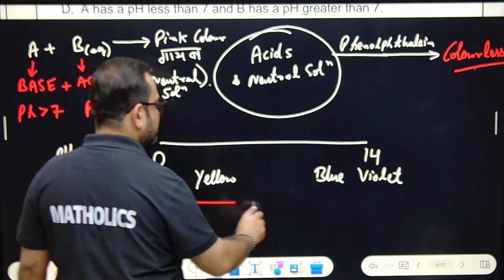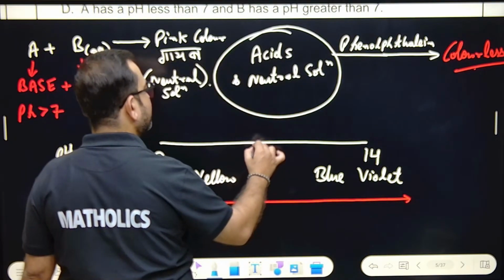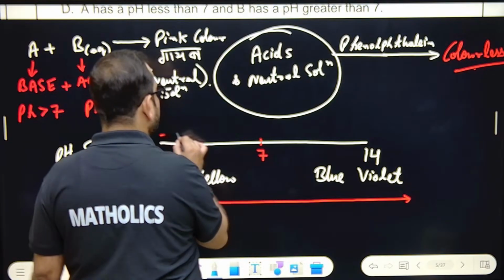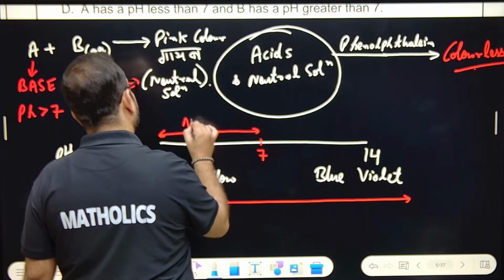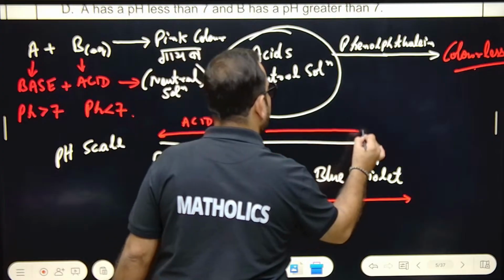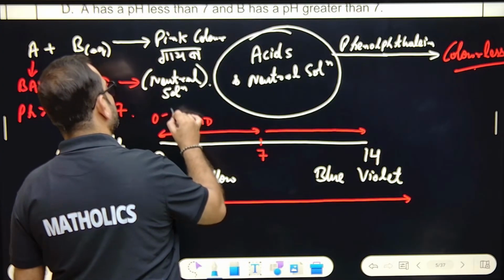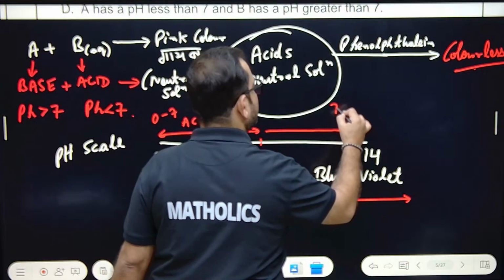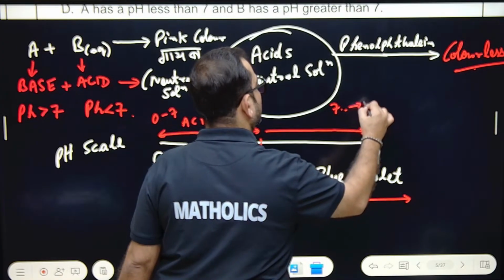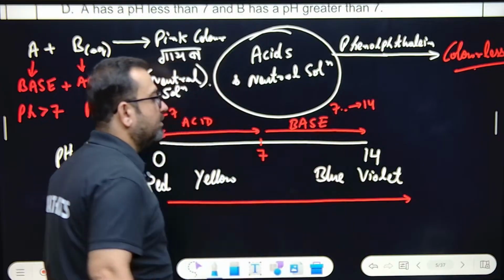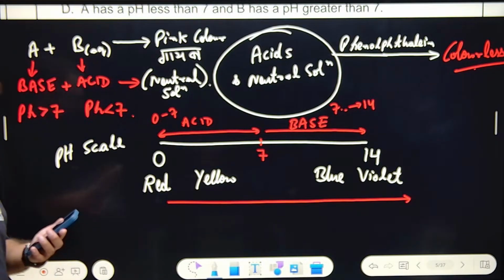Now, if this is going to increase from 0 till 7, from 0 to 7 it's acid, right? From 7 point something to 14, it is base. Okay.